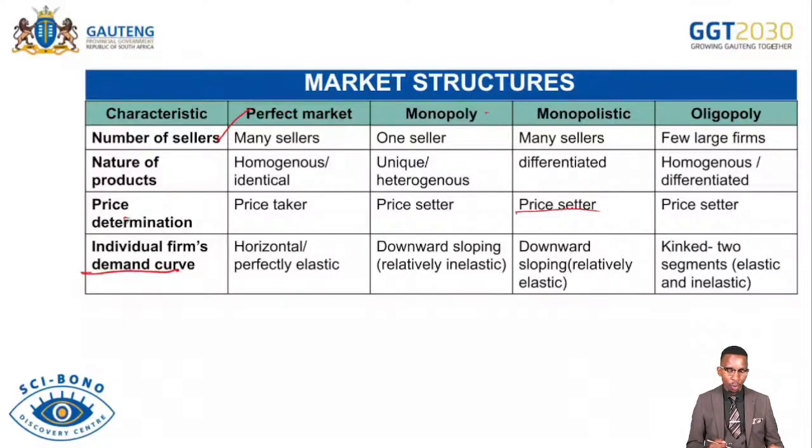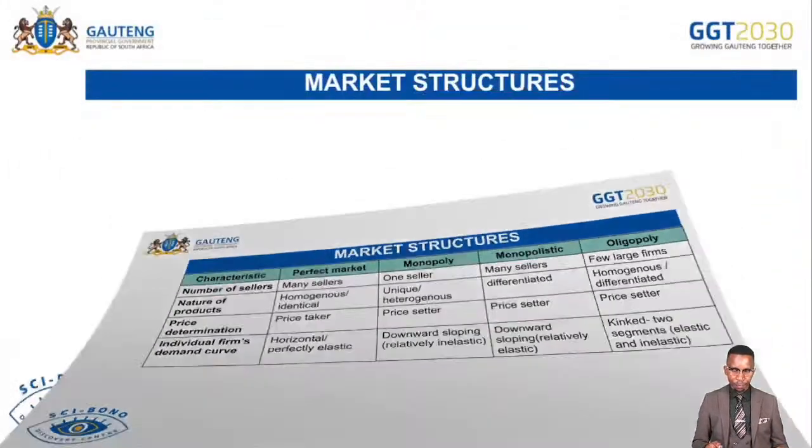And then we also talk about the demand curve. Let's check maybe oligopoly. So that's why you will be telling that the demand curve for the oligopoly is kinked. It is downward sloping but kinked with 2 segments, namely the top segment and bottom segment. The top segment is relatively elastic and the bottom segment is relatively inelastic. And then we continue with the table for the market structure.